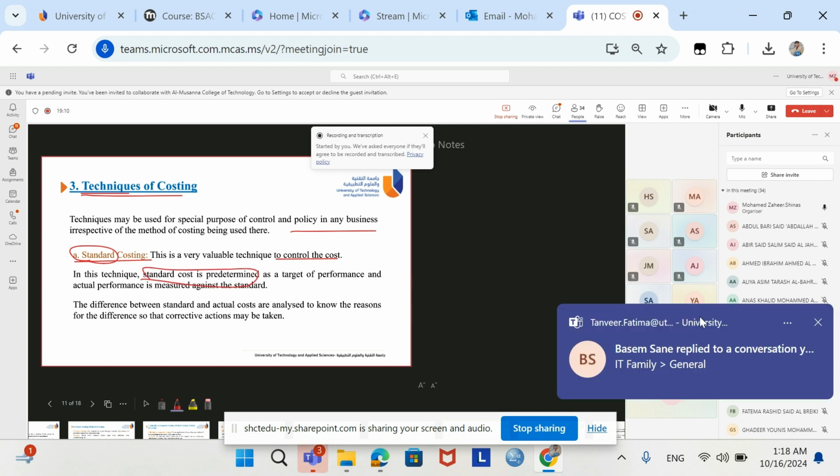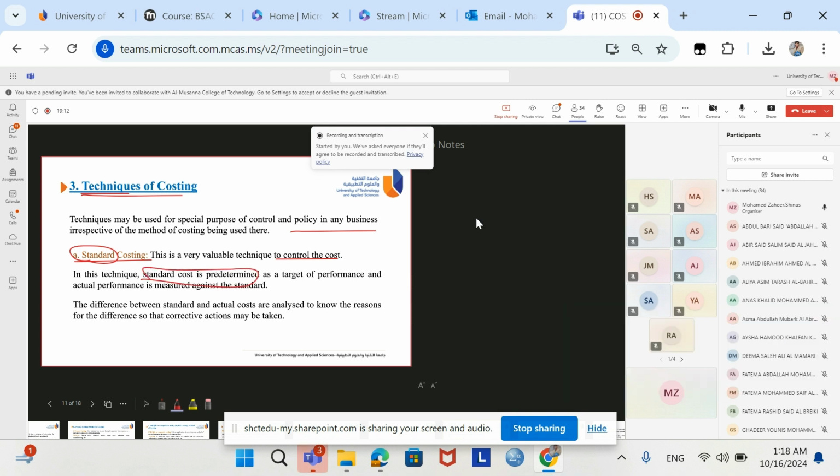For example, to produce a particular product in this particular month, we need to incur a cost of 10,000 riyals. That's all. This we have already studied in chapter 1 also, basic things. So we have fixed some predetermined cost, and that is called standards.